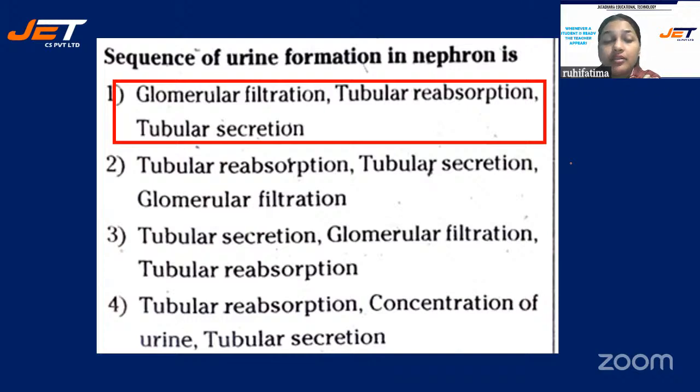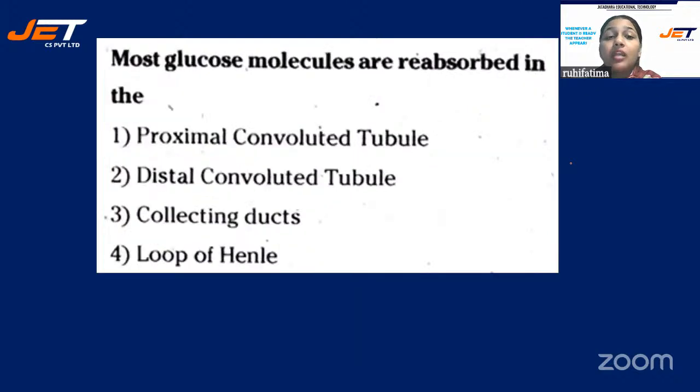All right, students. Next question. Most glucose molecules are reabsorbed in the, and your options are number one, proximal convoluted tubule, number two, distal convoluted tubule, number three, collecting ducts, number four, loop of Henle. What will be the right option?